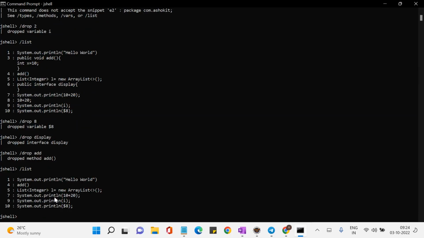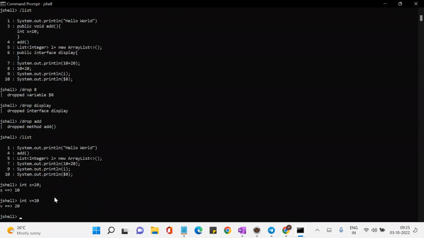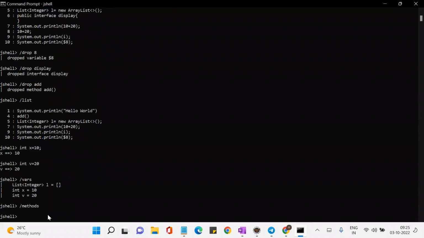So this is what you can do. You can create a statement, you can create a scratch variable, you can create a snippet, you can drop a snippet. Now, I want to know all the variables created by JShell, all the different variables I created. What is the command I should use? /vars. If I want to see all the variables, /vars will give you all the variables. If I want to see all the methods, /methods. Currently I do not have any method, so it is not giving anything.